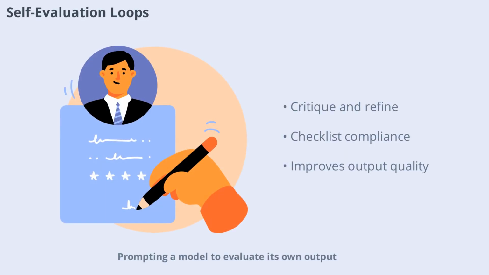Prompting a model to evaluate its own output before finalizing the response can greatly improve quality. You set up a critique and refine loop in the prompt, requiring the model to audit its draft against a checklist of rules. If any rule is violated, the model rewrites the draft before outputting the final approved text. For example, after drafting a meeting summary, the model checks for compliance and only outputs the clean version. This process ensures higher accuracy and adherence to standards.